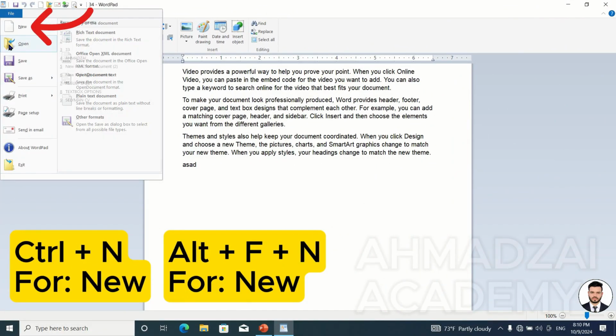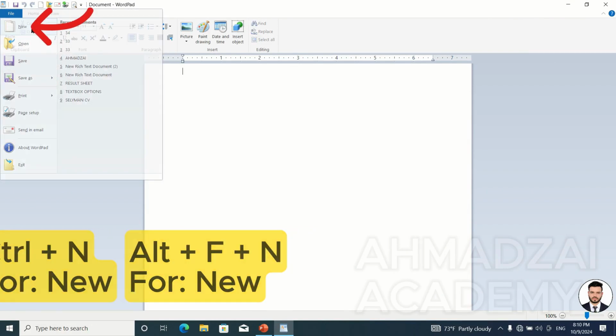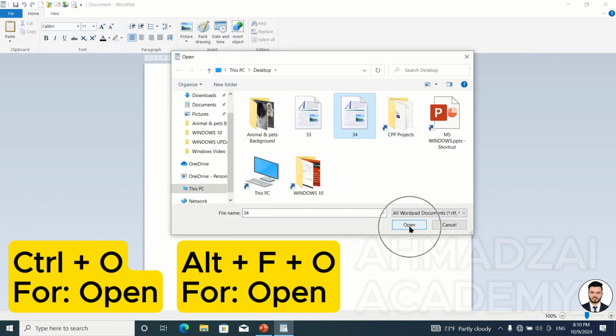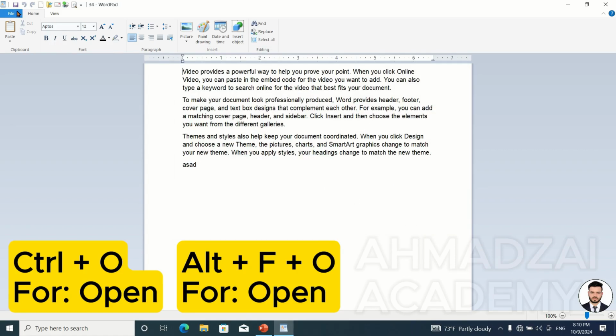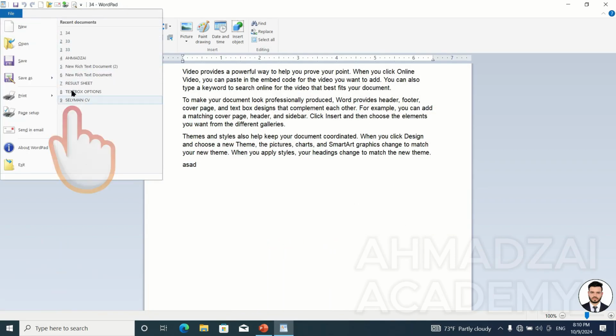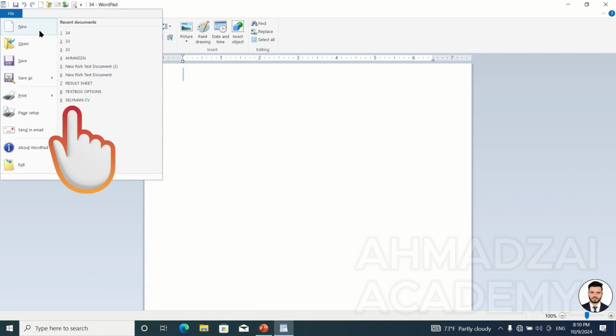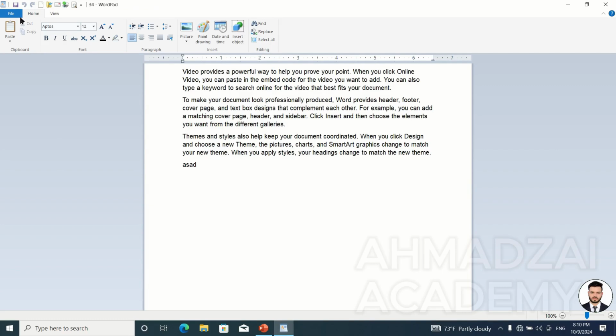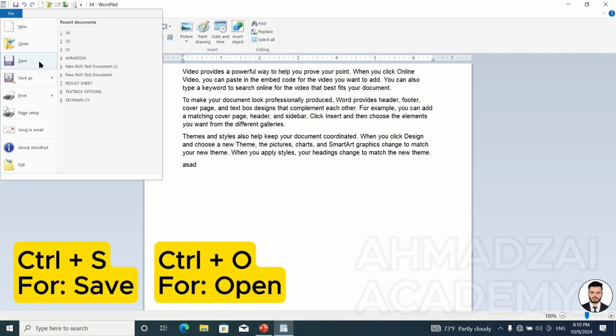Try to see, we have new and open here. With new, it just opens a new page for you, and with open, it opens that previous file. Wherever you have a file, if you click open, it will open it. Here, it also shows your most recently saved files, so you don't need to go into open or specify it. In the general list, you say this file was saved today, 33, 2 33s, then suddenly 34. These are the previous files. By clicking directly on those files above, it reopens them.